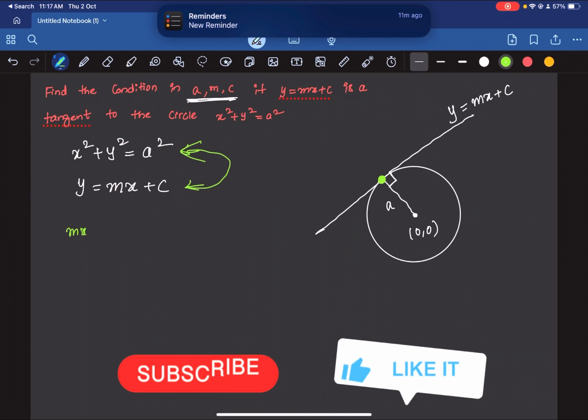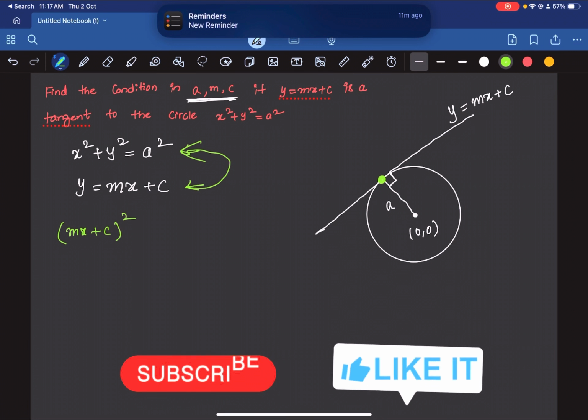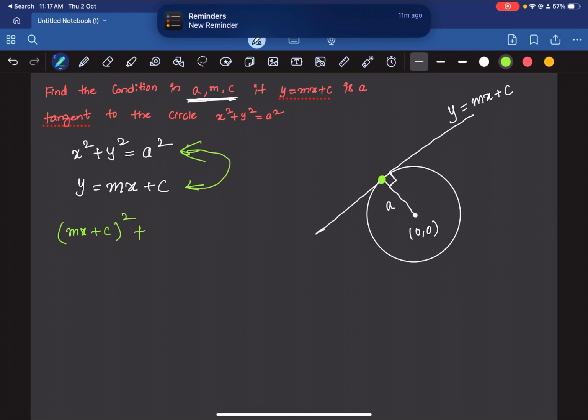So (mx plus c) whole square plus x square, so I substituted y is equal to mx plus c, is equal to a square. And here x is the x coordinate of this particular point. Alright. So let us expand this. This is simply m square x square plus c square plus 2mcx plus x square is equal to a square. Let us bring all the terms to one side.